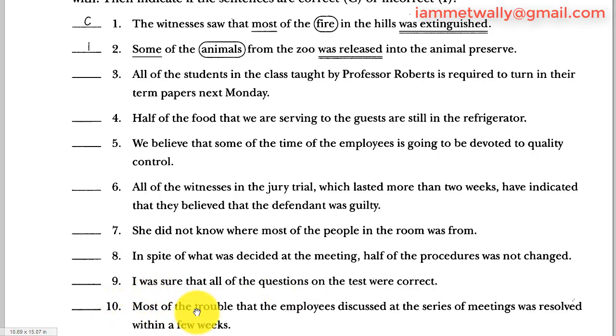10. Most of the trouble that the employees discussed at the series of meetings was resolved within a few weeks. Most of the trouble is the expression of quantity, trouble is singular, that is a connector, the employees is the subject, discussed is the verb, at the series is a prepositional phrase, of the meetings is a prepositional phrase. Was resolved is the verb of the object trouble, and the match is singular, singular, and 10 is correct.